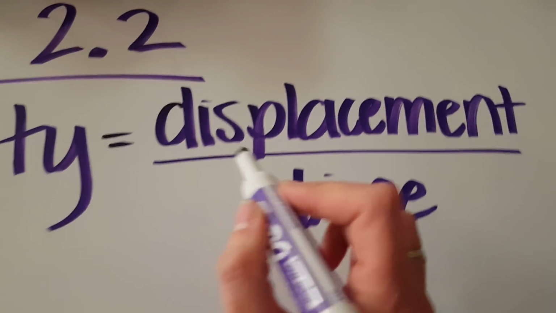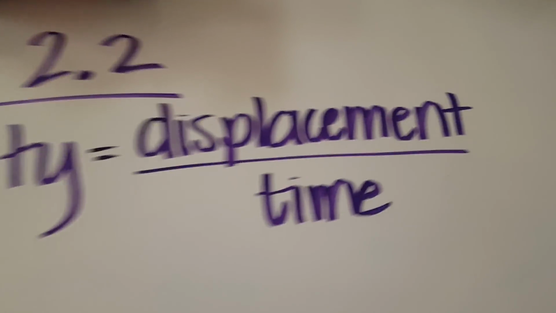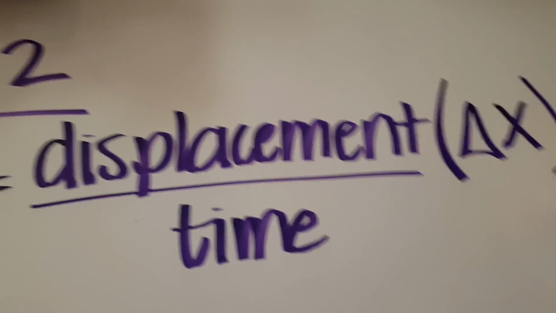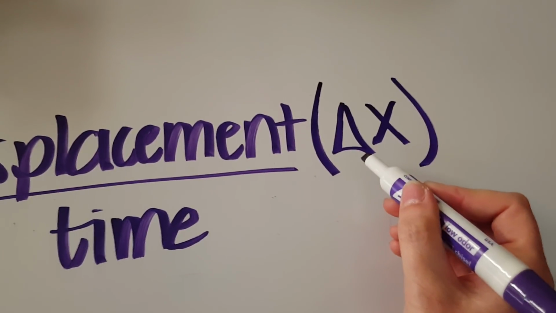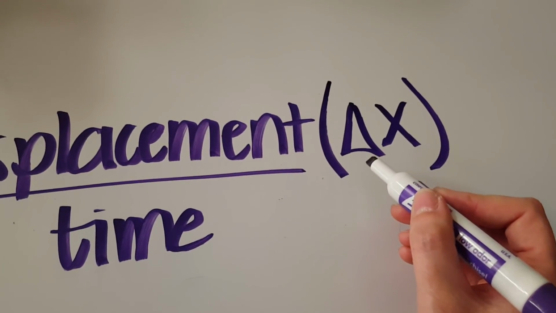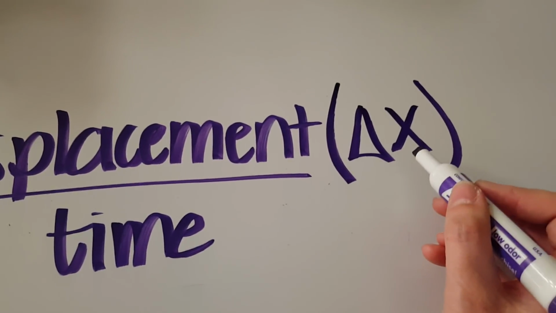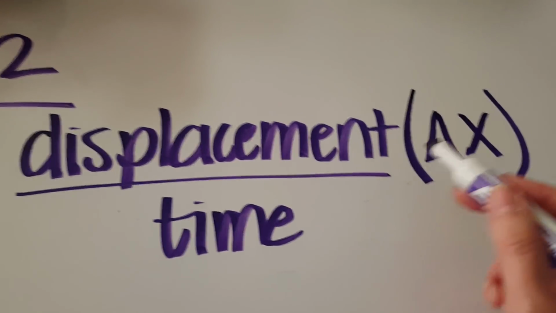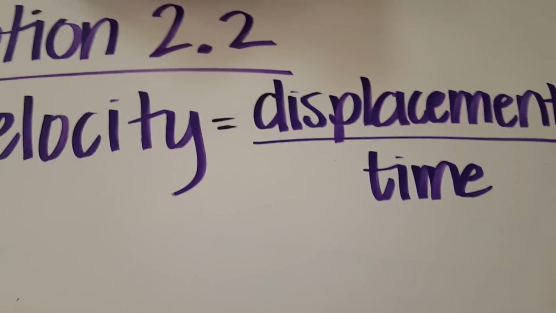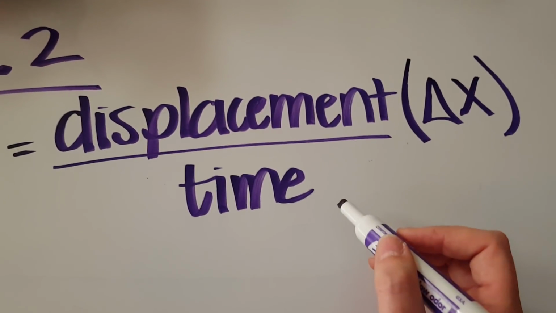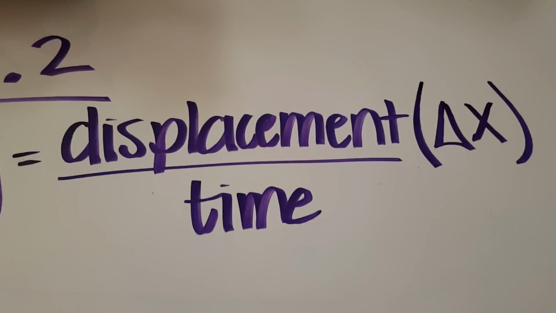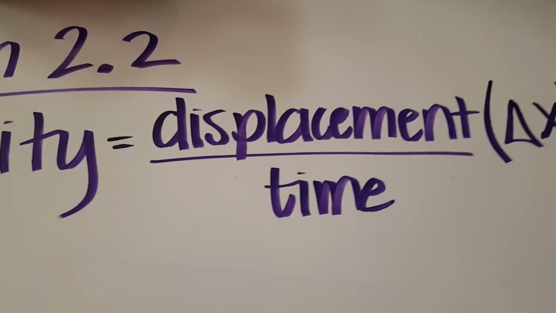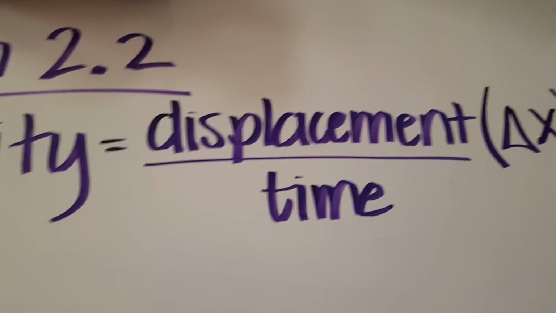So you will oftentimes see velocity as displacement divided by time, or you might see it as something called change in position. This is a little delta symbol, and it's for change in. It's a fancy math symbol, and x is symbolized for position. So displacement is a change in position. Velocity is that change in position divided by the elapsed time. So that's where you get the definition of velocity, the rate at which the object's position changes. How much time did it take for its position to change?